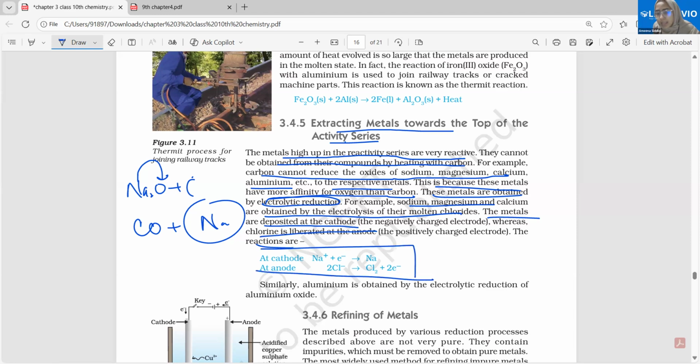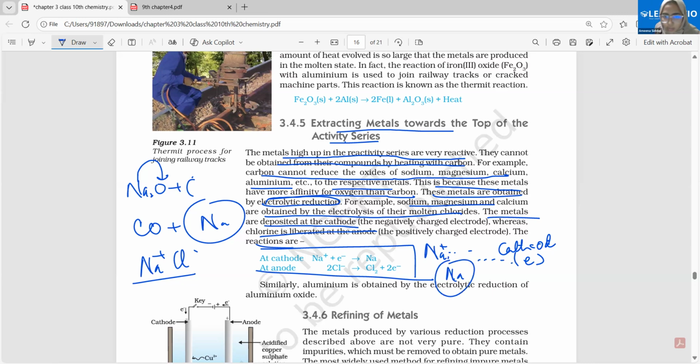Very important. See, Na is in the positive form, right? We know NaCl. What is the formula for NaCl? Na plus Cl minus bonded together. We saw this in the last class. So Na plus, if it is dissociated, don't you think Na plus will go to the cathode? What is cathode? It is having electrons, so it is negatively charged. So the sodium plus will take the electron from here and will change to the sodium atom.